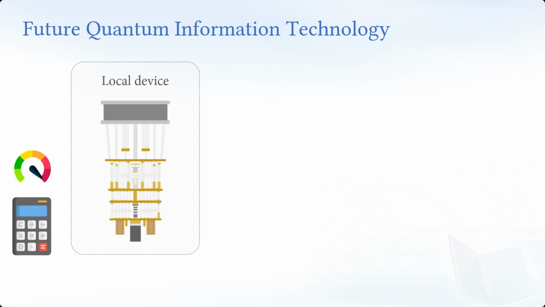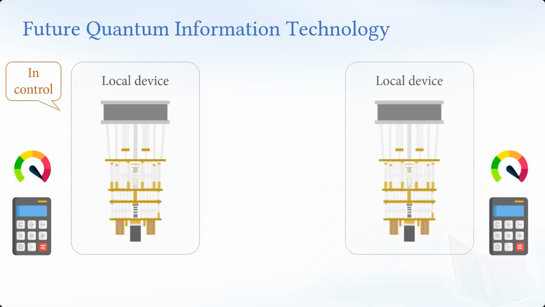Maybe you have seen this local device in, for example, IBM New York, and probably we'll have another local device in IBM Zurich, and maybe they have the same scales. Maybe some device is more powerful, some less powerful, but both I assume are well in control.